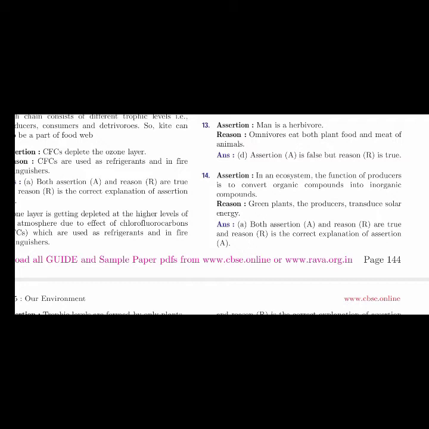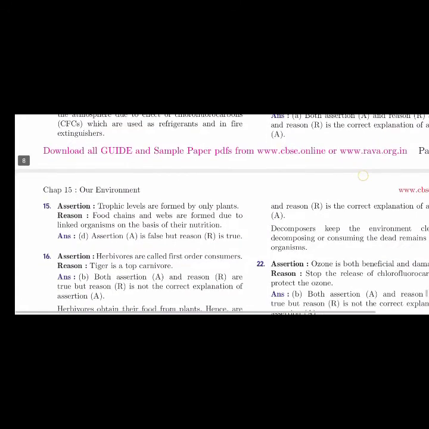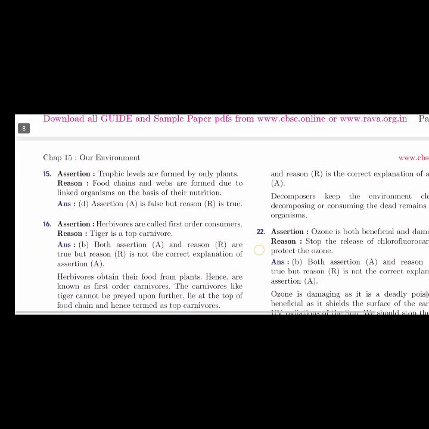Next assertion is, in an ecosystem the function of the producer is to convert organic compounds into inorganic compounds. Reason: green plants, the producers, transduce solar energy. So both assertion A as well as the reason are true, and it is a correct explanation for the given assertion.